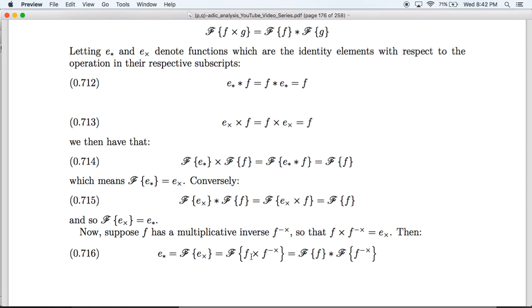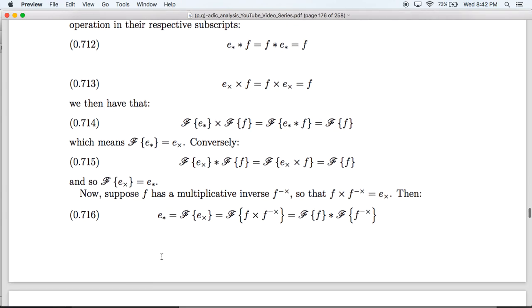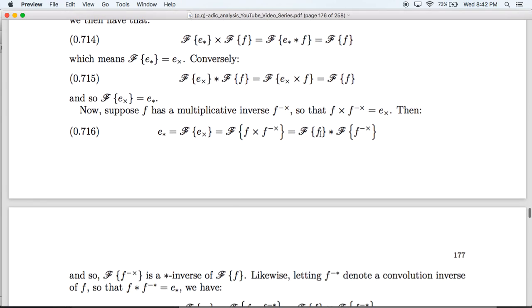Then, the Fourier transform of f times f^(-cross) is the Fourier transform of f convolved with the Fourier transform of f^(-cross). And this is the Fourier transform of E_cross, which is E_star. So this means that these two functions are convolution inverses of one another.